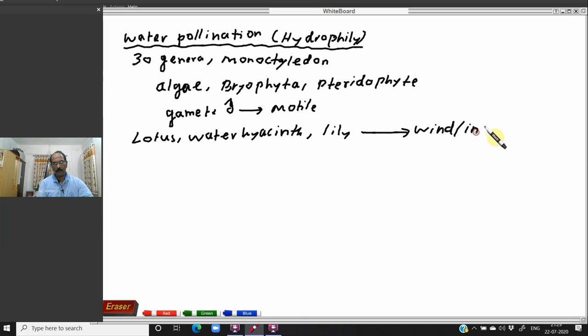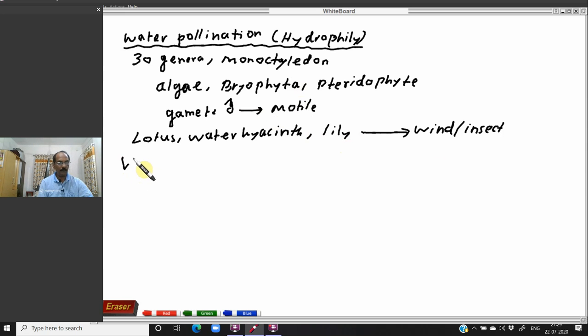So it's very important. This question was asked in the 2012 NEET examination. In the case of the lotus, water hyacinth, lily plant, and many others, even though these plants are aquatic, pollination does not take place by water. The pollination takes place by wind or insects. But complete pollination is seen in some plants.